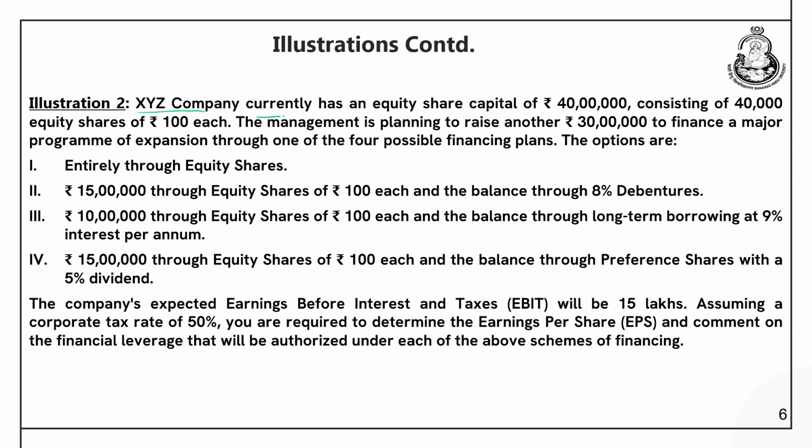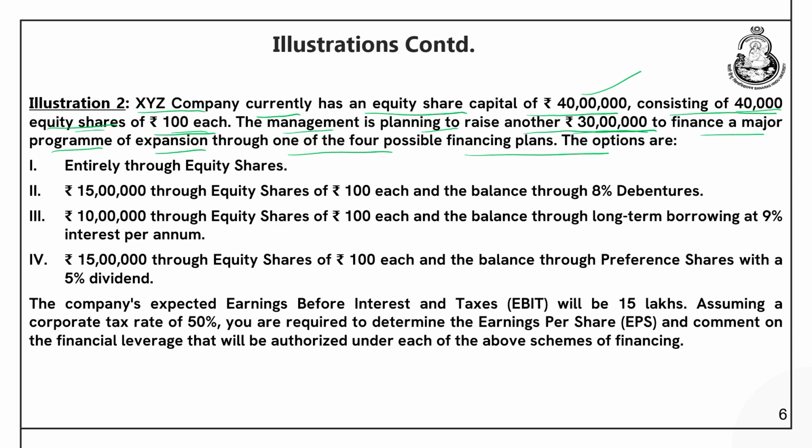XYZ company currently has an equity capital of rupees 40 lakhs consisting of 40,000 equity shares of rupees 100 each. The management is planning to raise another 30 lakhs to finance a major program of expansion through one of the 4 possible financing options. So, the company already has an equity share capital of 40 lakhs consisting of 40,000 equity shares of rupees 100 each, and it wants to expand, and for that purpose it requires another rupees 30 lakhs.